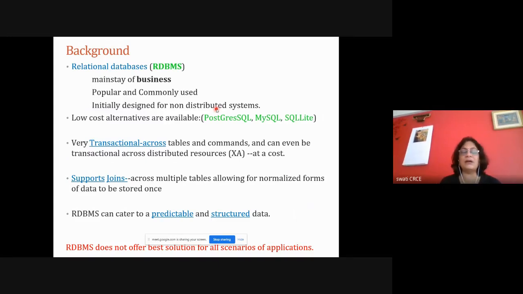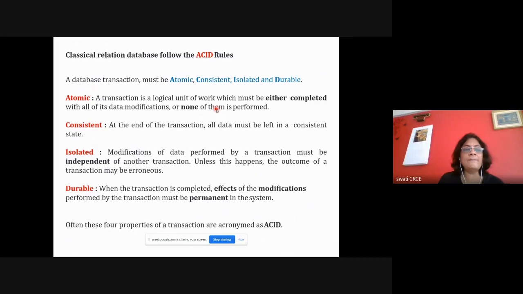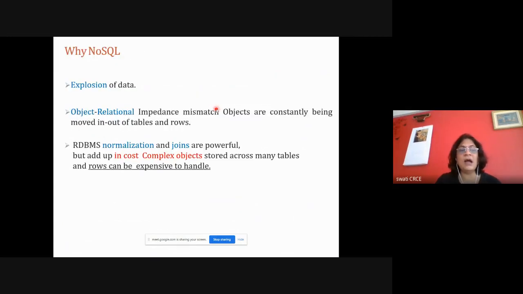Our transactions are atomic, consistent, isolated, and durable. It means either the transaction is fully done or it is rolled back, and after the transaction, the database is in a consistent state. One transaction does not affect another transaction. After the transactions, modifications are durable and they are stored in a permanent fashion on the server.